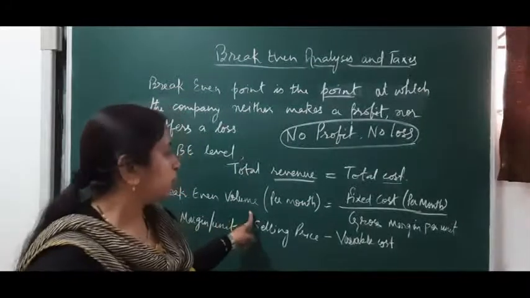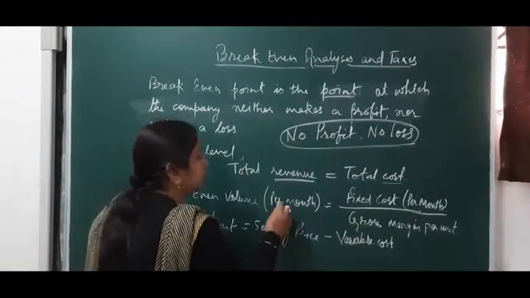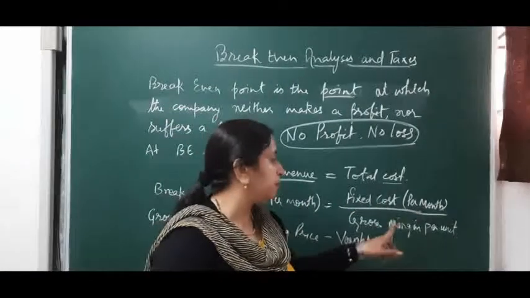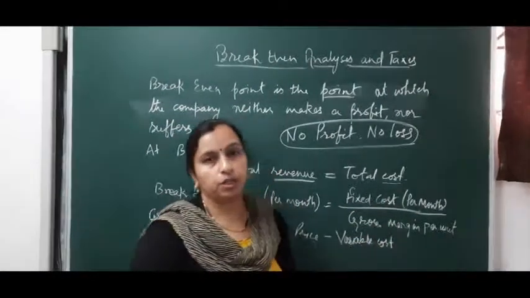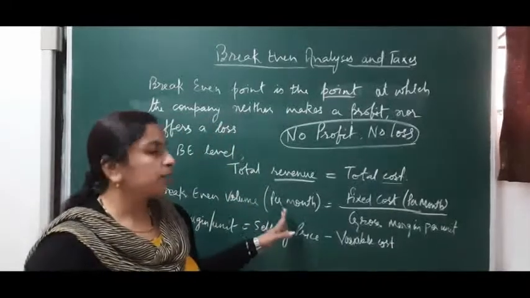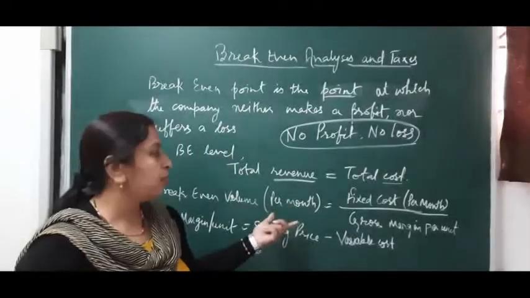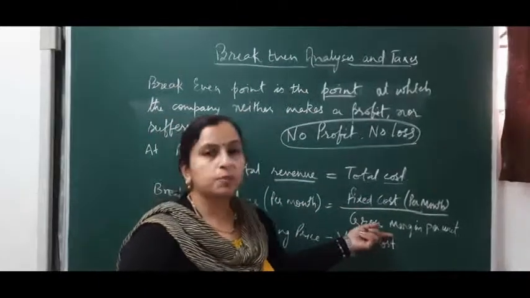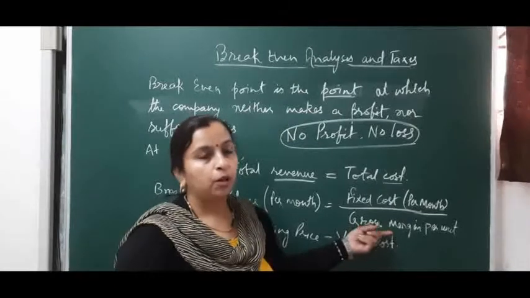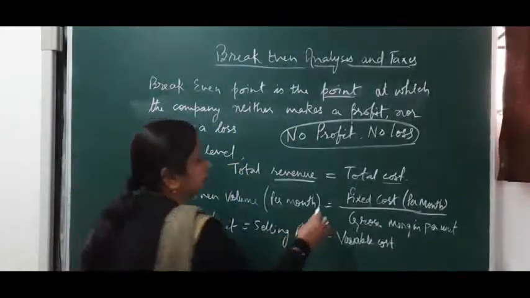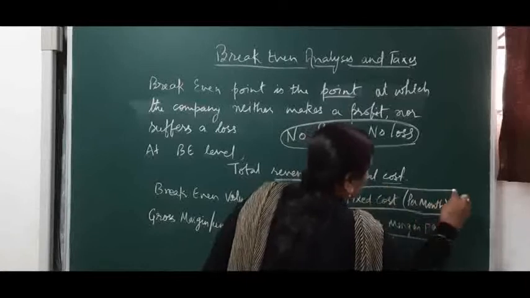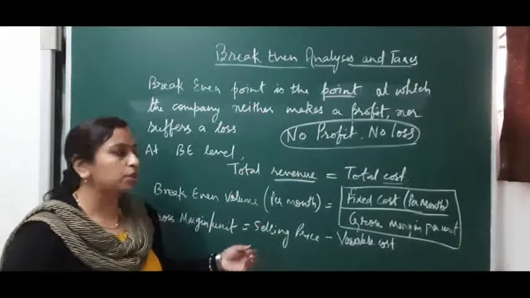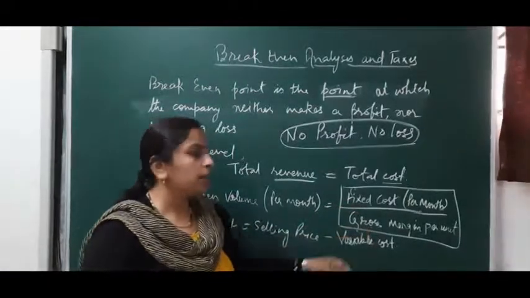So break-even volume, if we are taking it per month, the formula is fixed cost per month divided by gross margin per unit. We can calculate it on a per day basis also. If it is per day, we'll take fixed cost per day and then gross margin per unit. So this is the formula of BEP: fixed cost by contribution, and we can say contribution is gross margin. So it is fixed cost by gross margin.